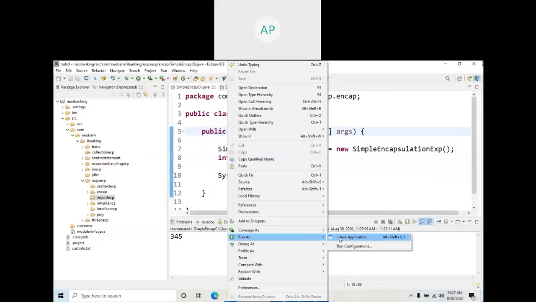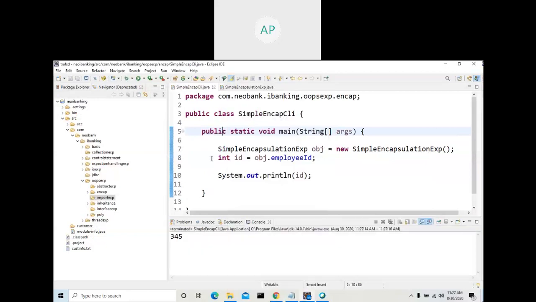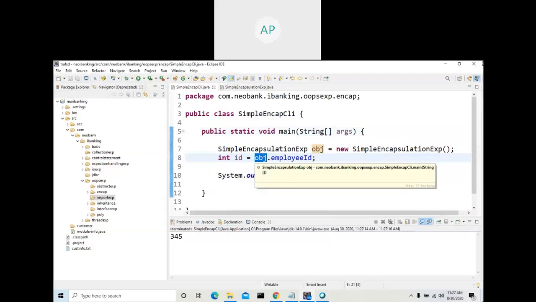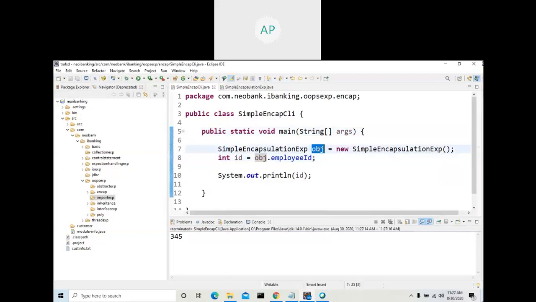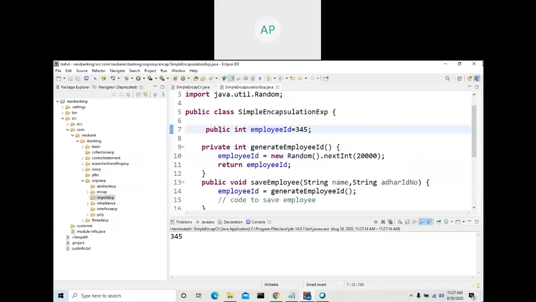If it is public, let us run our program. We will get the result. There is no error here. By using an object reference variable, you can access a member of a class, either a variable or a method, or by using the class name. This is called an object reference variable because it is pointing to the object.